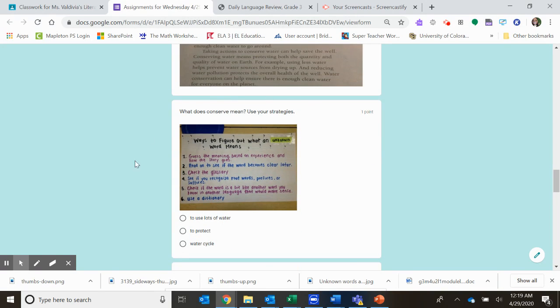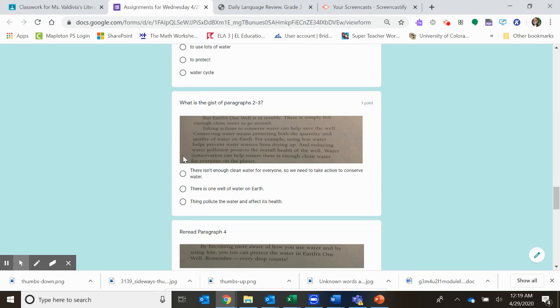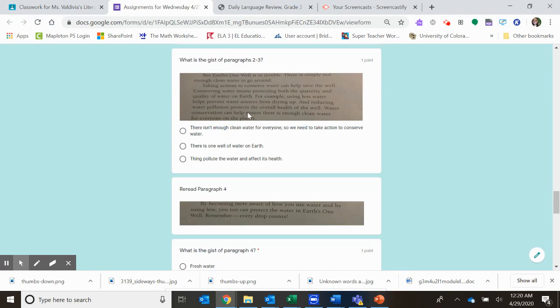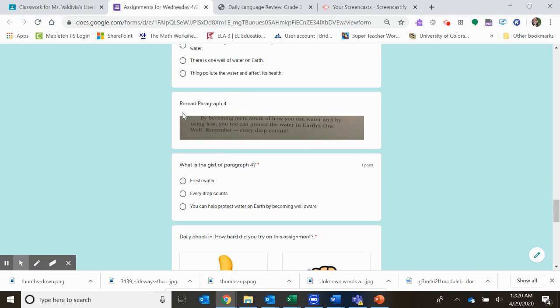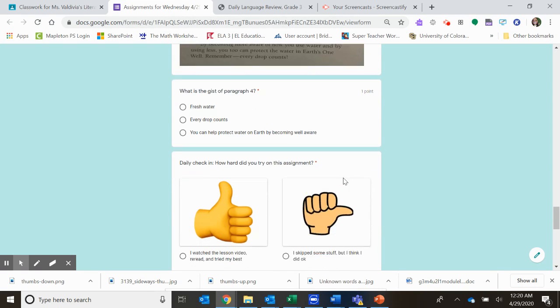Reread, asking what a word means. That word looks familiar. I feel like we've done it together. And then the gist of it, thinking, what is the whole thing about? Not just a detail. I do have some details in your answer choices. So I want you to think, what is the whole thing talking about? And then for paragraph 4, there weren't any words that you guys didn't know. So going through and just doing the gist for that.